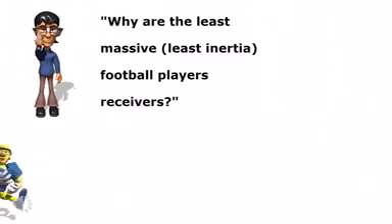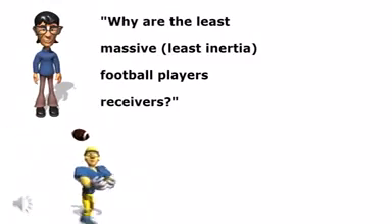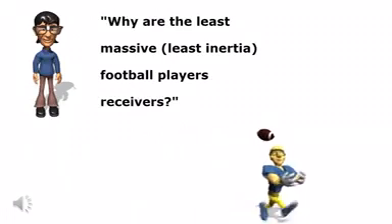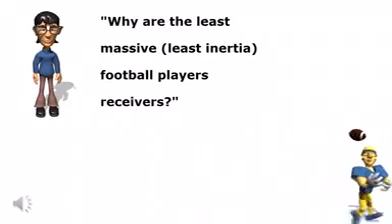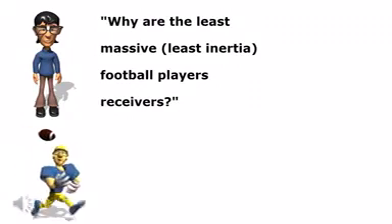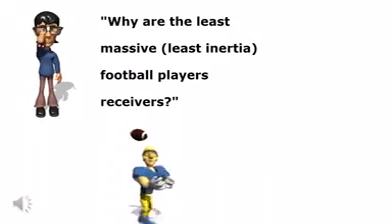Why are the least massive football players receivers? The receivers on a football team tend to have less mass because they attempt to elude the defenders by changing their speed and direction. The less mass you have, the less inertia you have, and the easier it is to change your speed and direction.